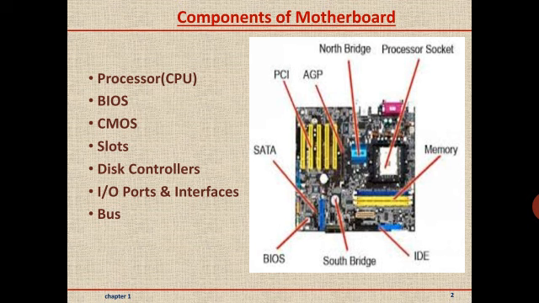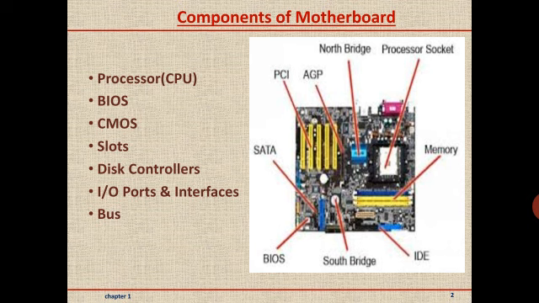Every component inside the computer has to communicate through the motherboard, either directly by plugging into it or communicating through one of the motherboard ports. Motherboard provides a platform for all the components and peripherals to communicate with each other.